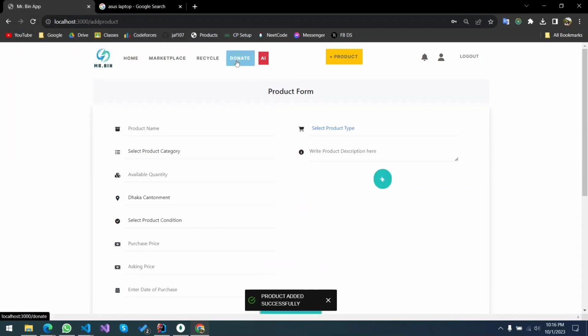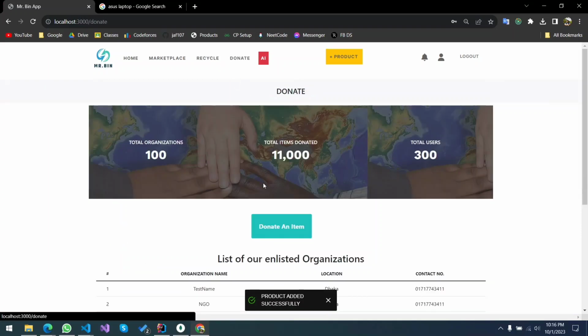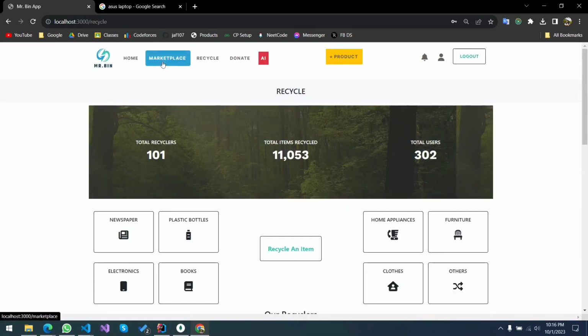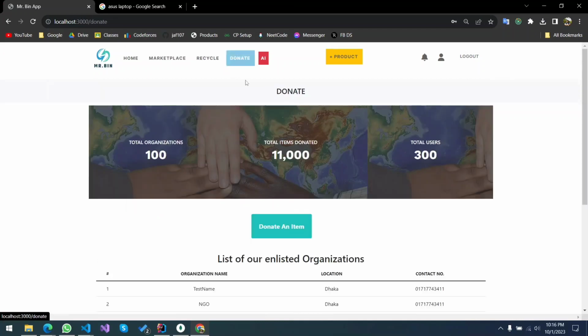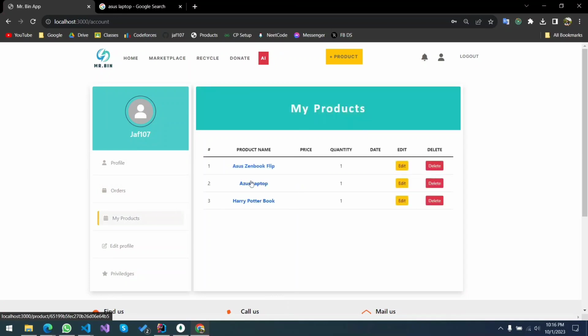Same goes for here. Our product is successfully added, but it's not going to be shown in donation as a user. Only an organization that is up for accepting the donation can see them. But you can always see the list of products from here that it's updated.